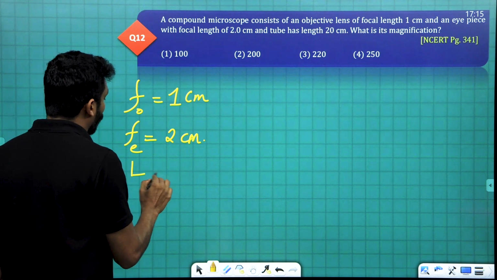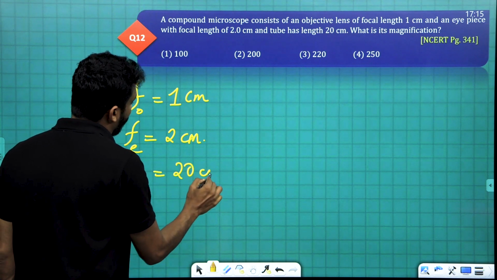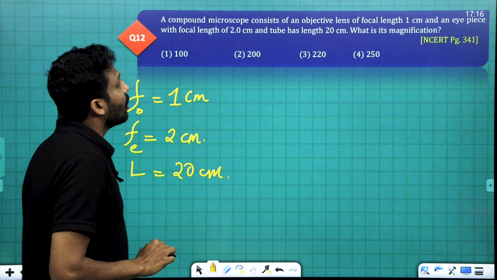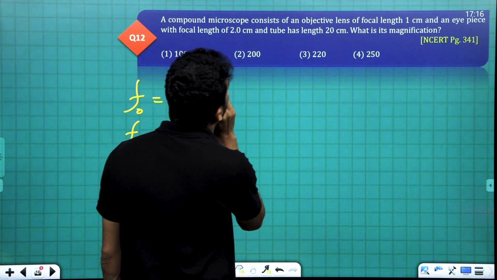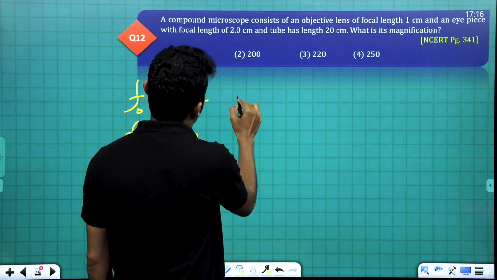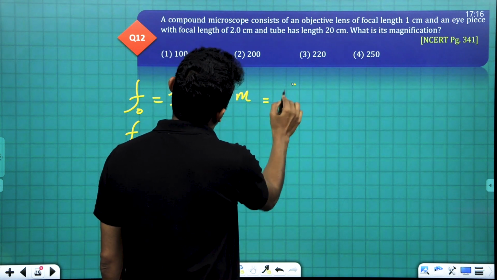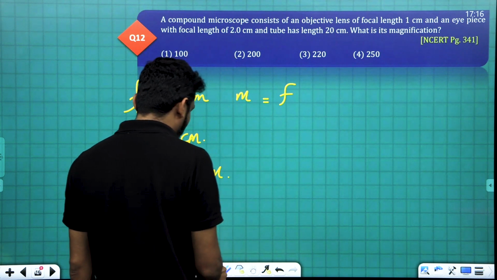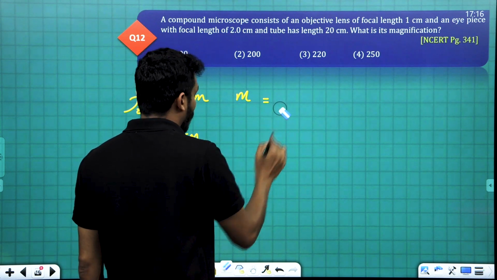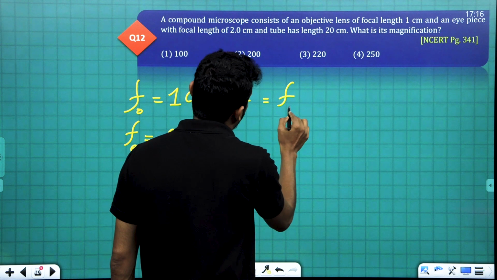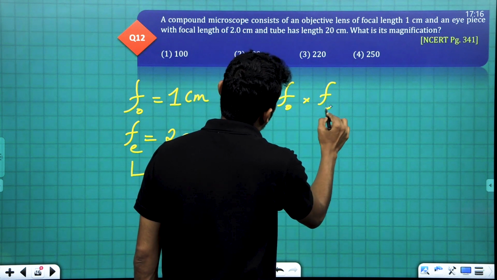The length of the tube is equal to 20 centimeter. What is its magnification? Magnification of a compound microscope is magnification of objective lens into magnification of eye lens.